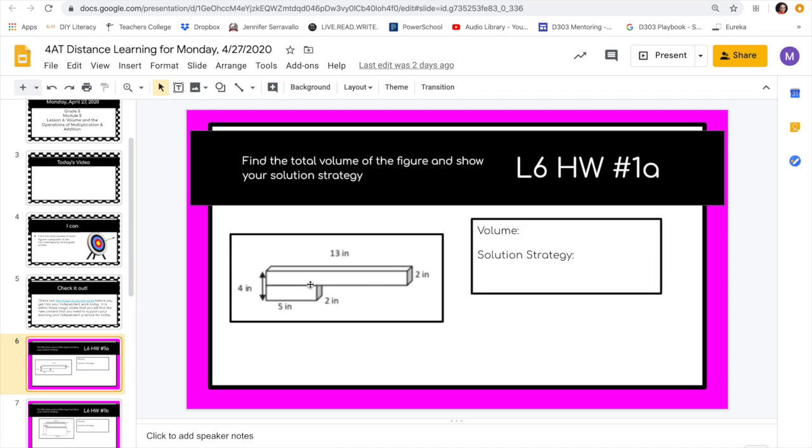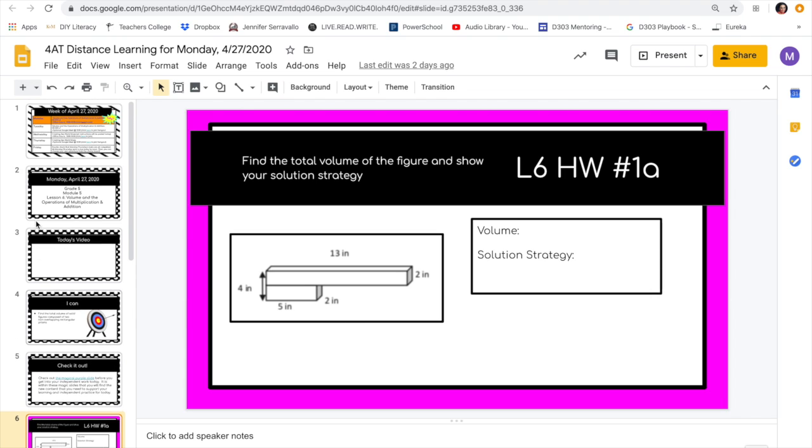So now we're going to have to work backwards using the clues. If this height is 2, then this height is 2, which means this height is going to be 2. So I think you'll really enjoy using the clues to figure out the dimensions that you need to determine the volume, so have fun with that.